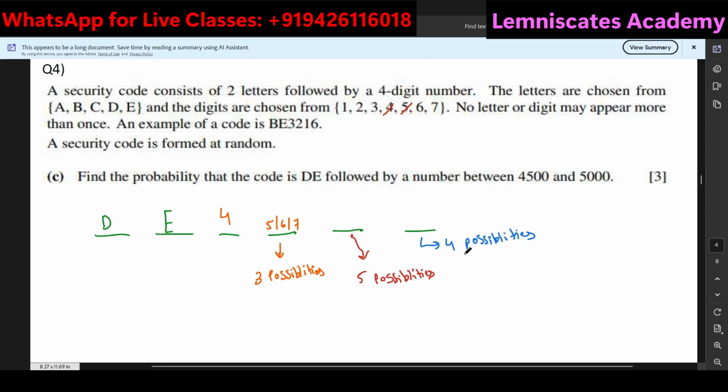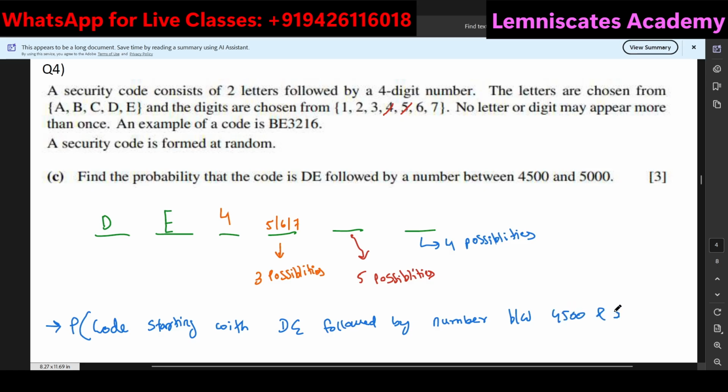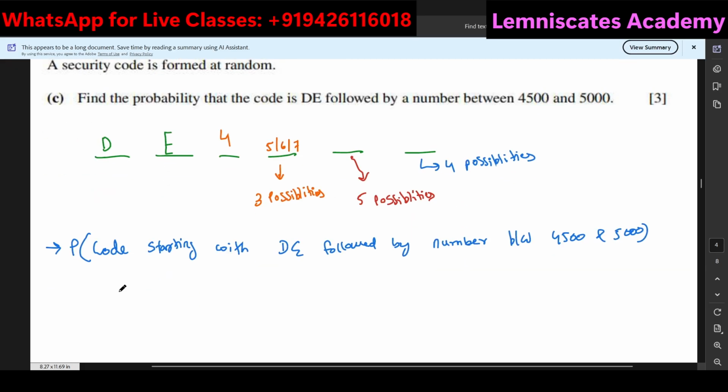3 into 5 into 4, right? So I'll say that the probability of a code starting with DE followed by a number between 4500 and 5000 is 3 into 4.